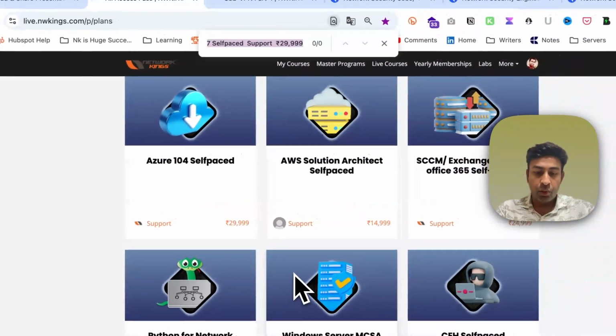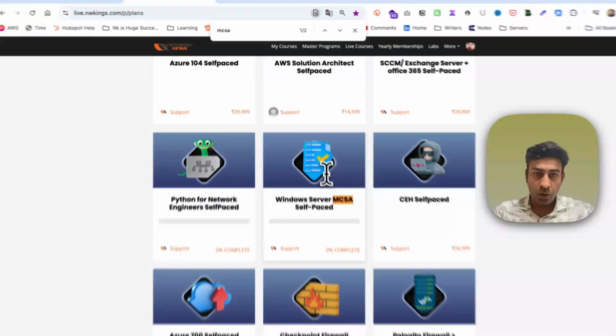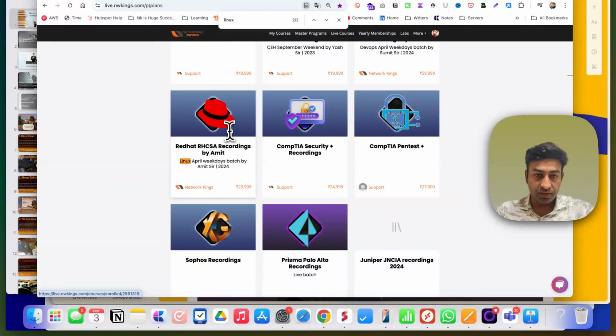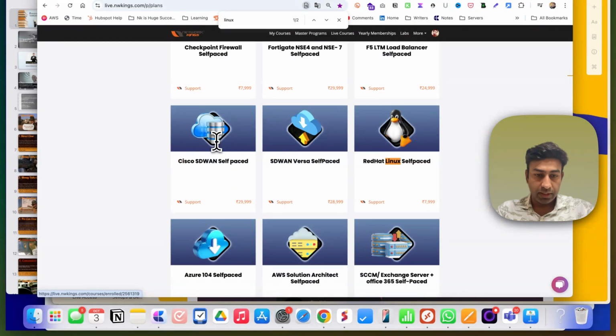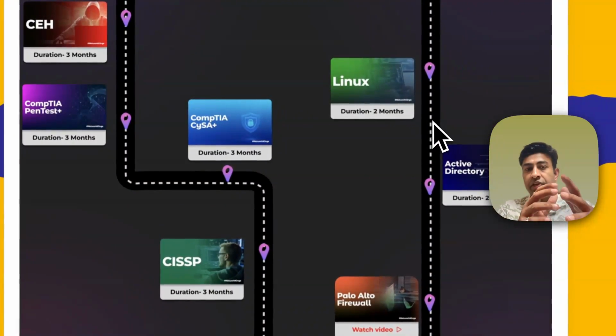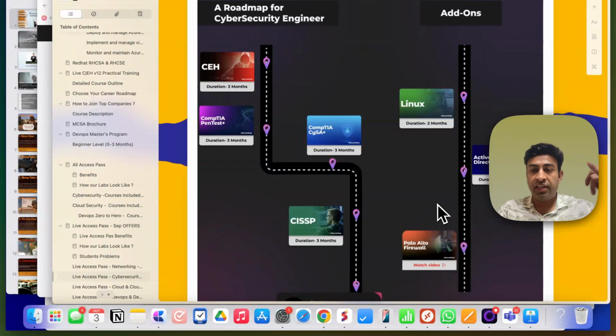So in our plan, you need to start with CCNA. After that you can learn MCSA, and then we have Linux, the Red Hat RHCSA. This is how you create a base for cybersecurity, because everywhere you go, everybody is selling their certified ethical hacking, or penetration testing, or some random cybersecurity courses which are not the international standard. But CCNA is an international certification, and MCSA is an international certification.